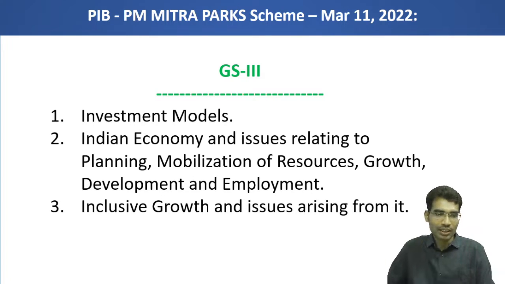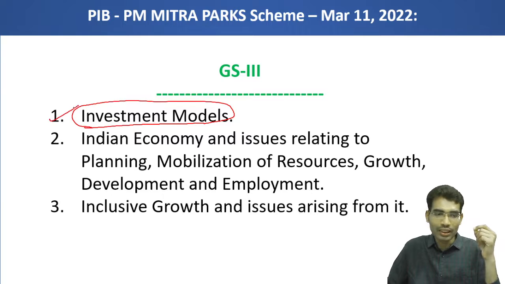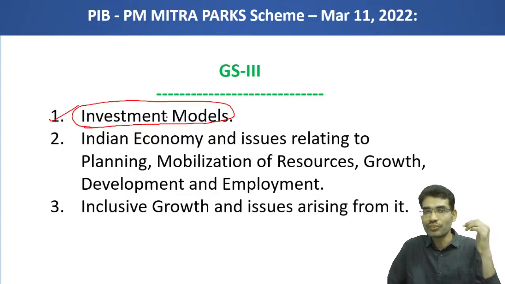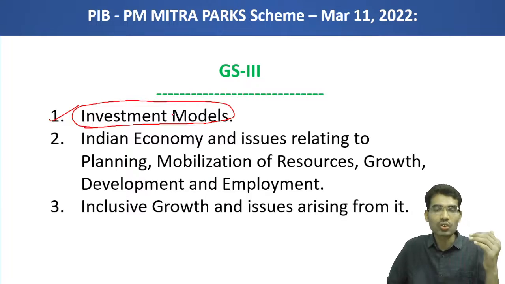In our syllabus, if we take our GS3 paper, this particular scheme can be linked to various syllabus items. Investment models: in this particular syllabus item also you can link this scheme. This is an investment scheme. It is going to invest more than 4,000 plus crores of rupees for textile industry development. In case of brownfield, around 200 crores will be given. In case of greenfield projects, around 500 crores will be allocated. So it is like an investment model. You can link to this.